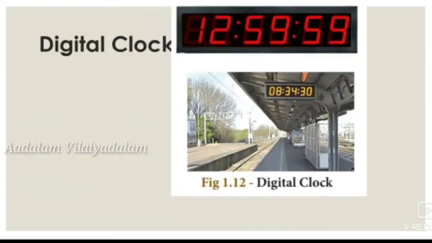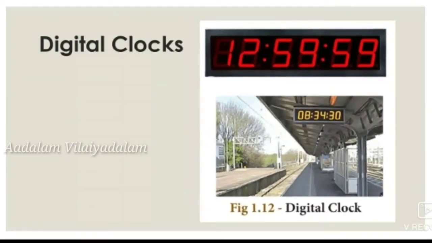Digital clocks are used to display the time directly. In analog clocks, we use the hour hand, minute hand and second hand to find out the time, but in a digital clock we will directly know the time.